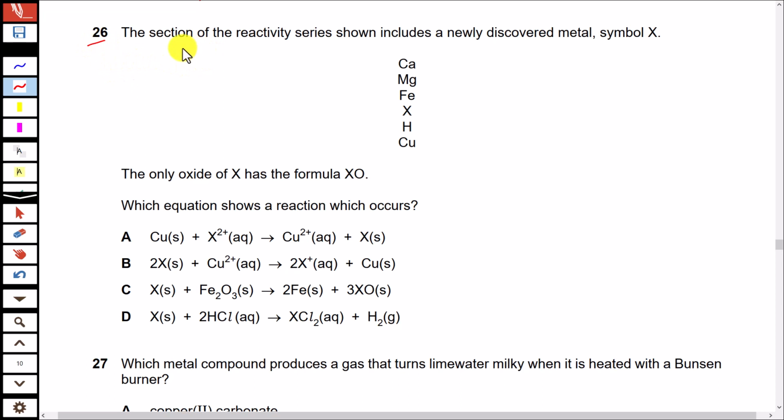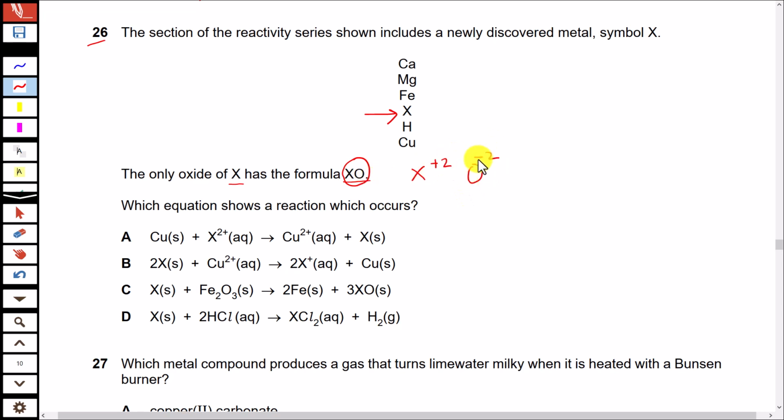26. The section of the reactivity series shown includes a newly discovered metal that has symbol X. The only oxide of X has formula XO. Which equation shows a reaction which occurs? This formula indicates that X has a +2 charge because oxygen carries a -2 charge.